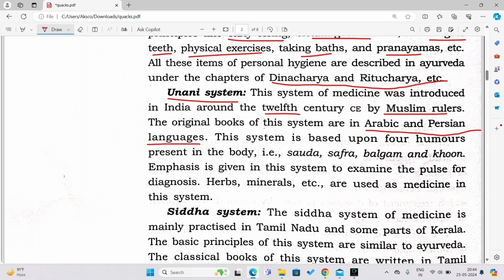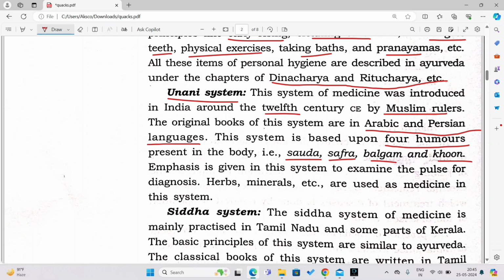So this system is based upon 4 humors present in the body. See, it is based on 4 humors present in our body, that is Sauda, Safra, Balgam and Khoon. So according to the Unani system of medicine, it is based on 4 humors present in the body. What are they? Sauda, Safra, Balgam and Khoon.